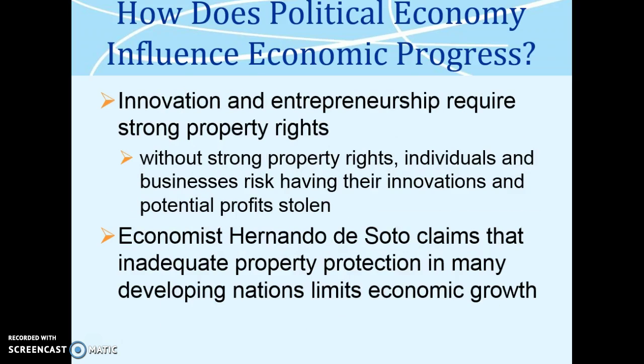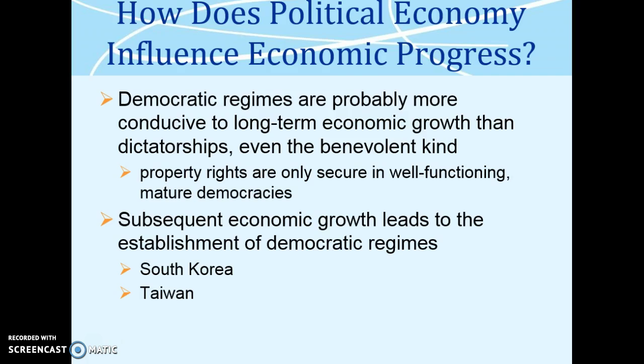Innovation and entrepreneurship require strong property rights. Without strong property rights, individuals and businesses risk having their innovations and potential profits stolen. Economist Hernando de Soto claims that inadequate property protection in many developing nations limits economic growth.